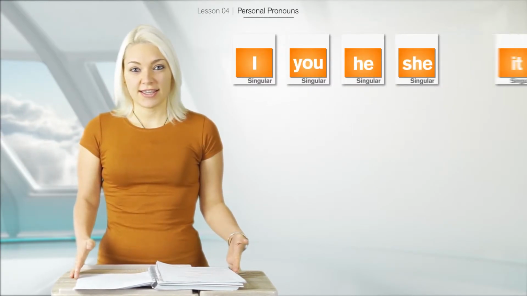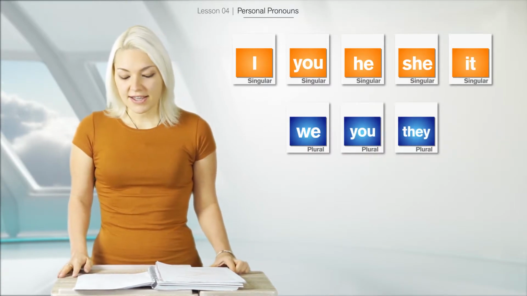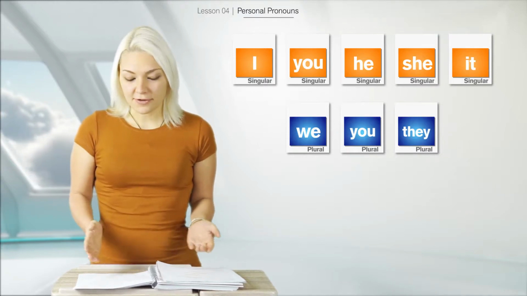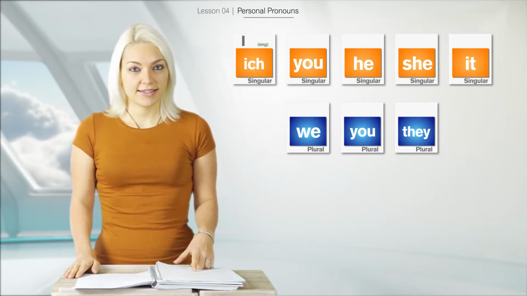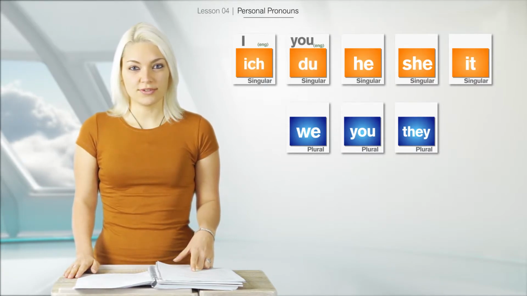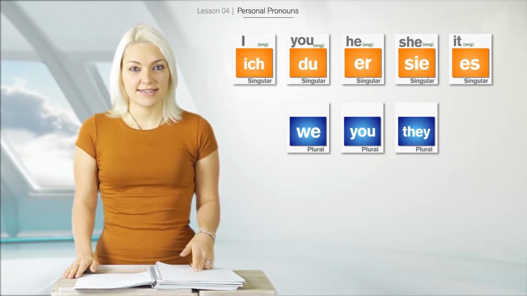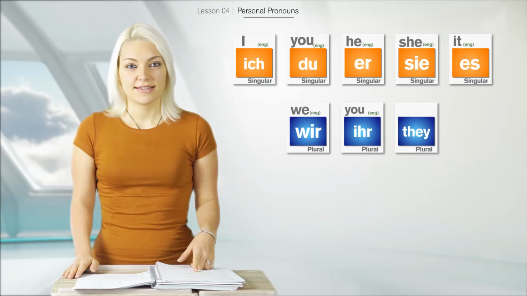In English, I, you, he, she, it, we, you, they. These are a bit similar in German. We have the same number of pronouns. So, let's start. Ich, du, er, sie, es, wir, ihr, sie.